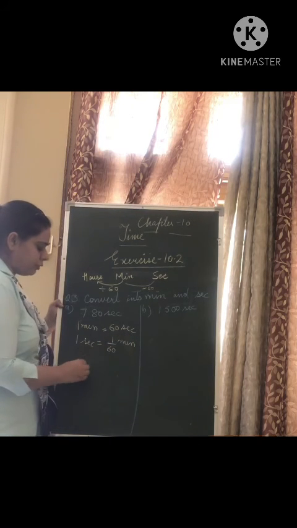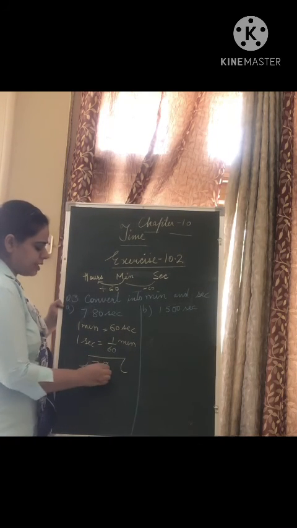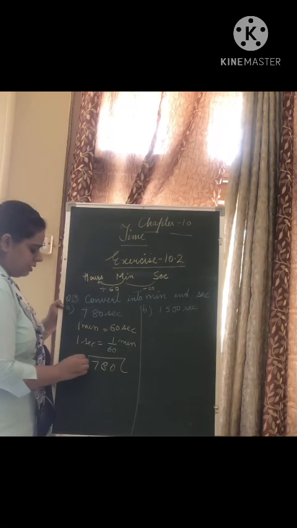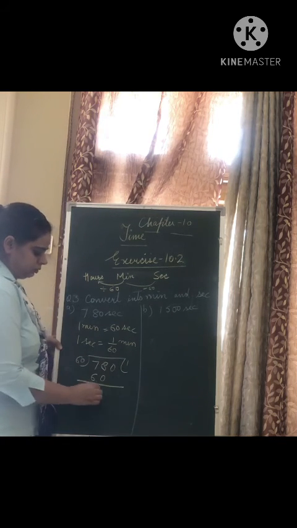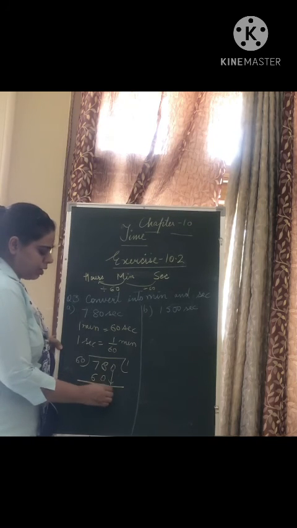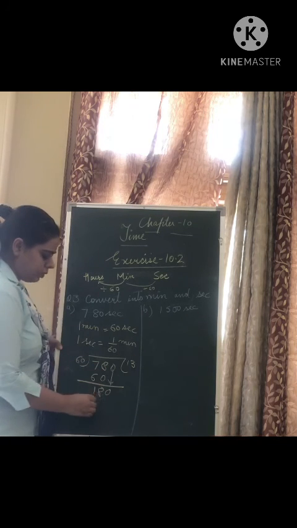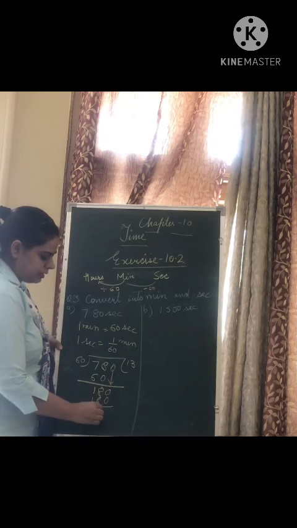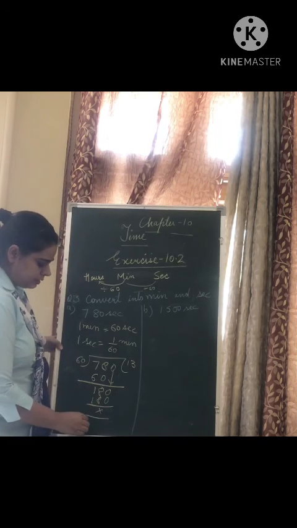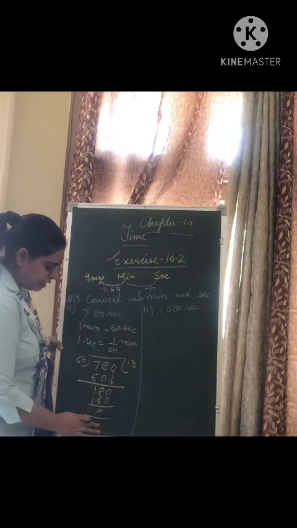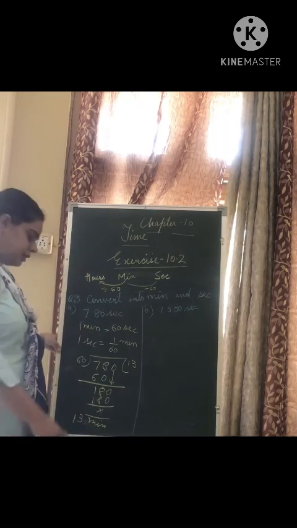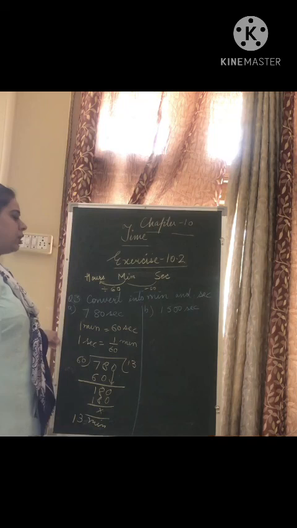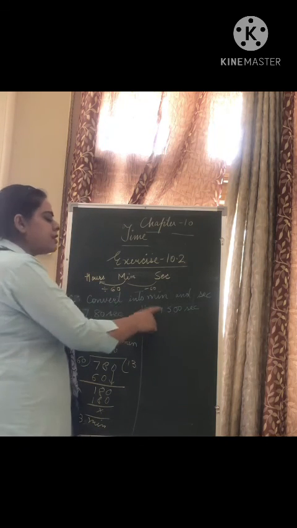It means you have to divide by 60. 780 divided by 60. Bring the 0 down. 60 times 3 is 180. So the answer is 13 minutes.